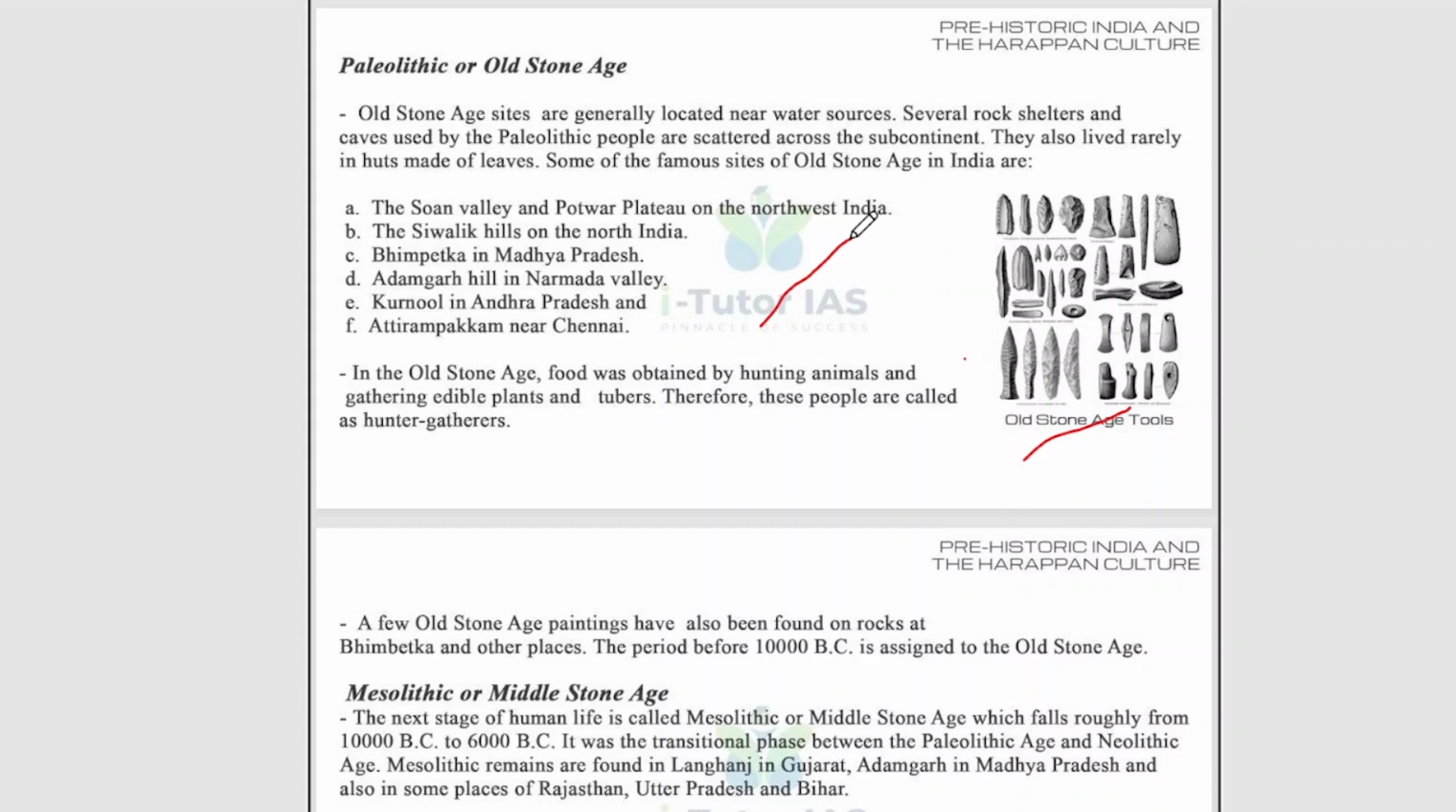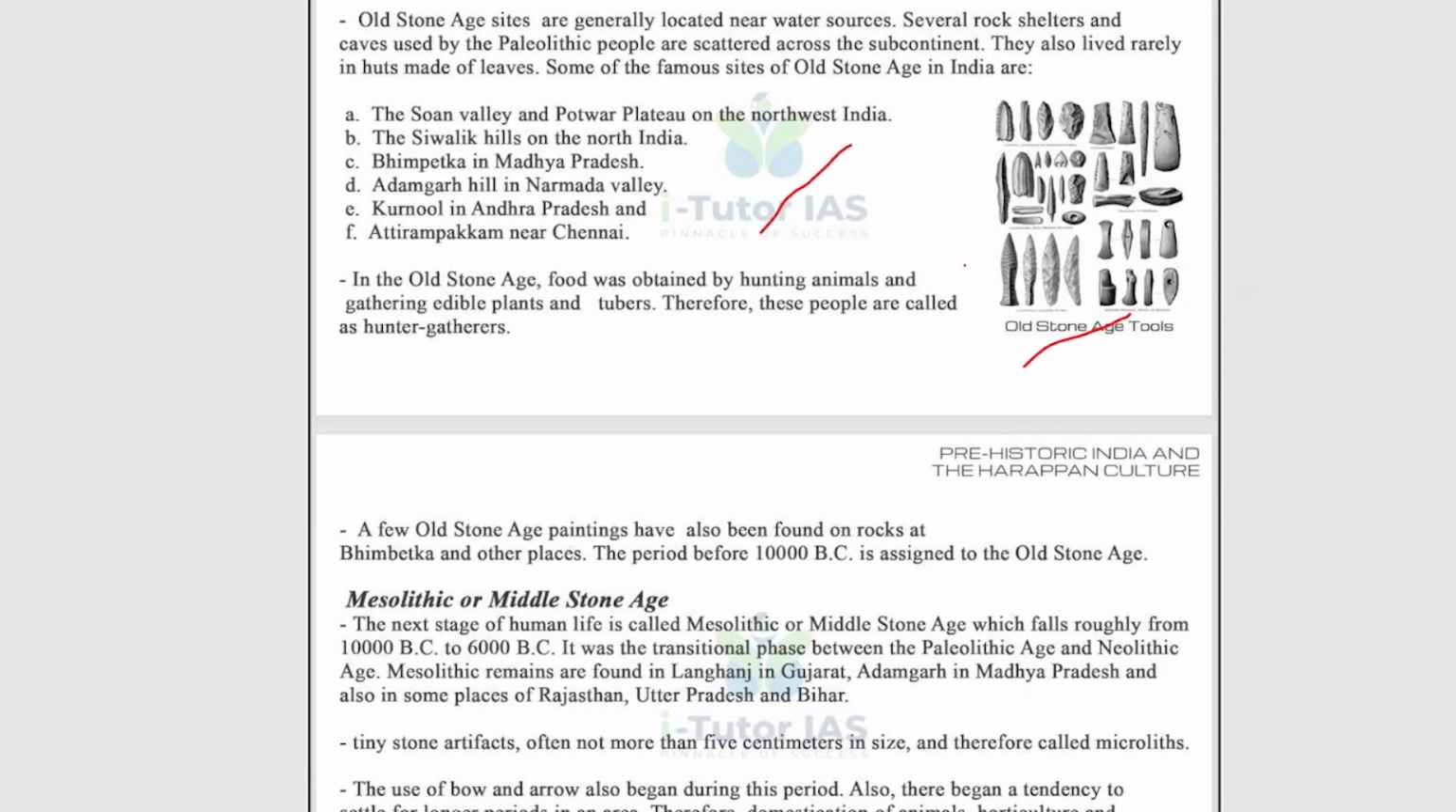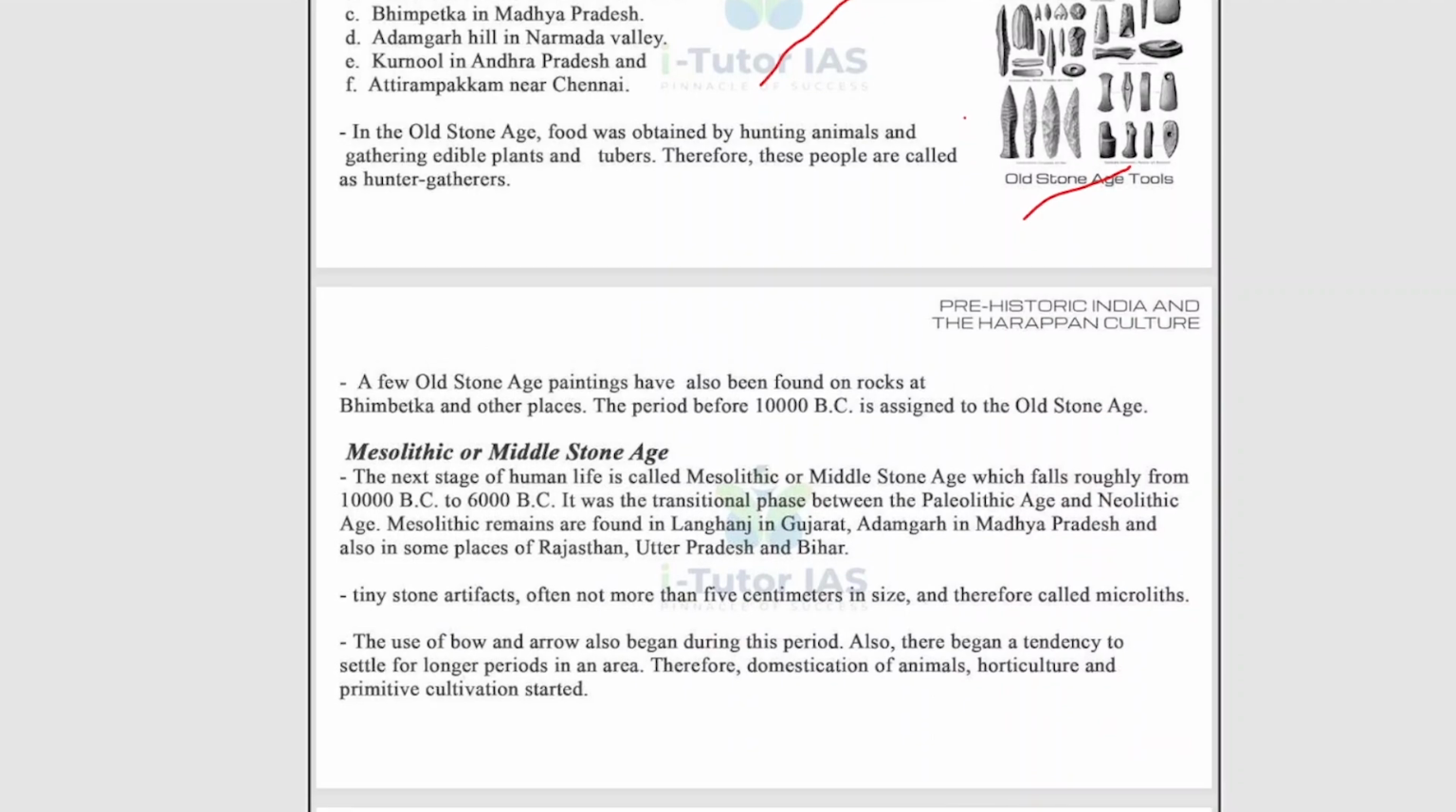In the Old Stone Age, food was obtained by hunting animals and gathering edible plants and tubers. Therefore, these people are called hunter-gatherers. A few Old Stone Age paintings have also been found on rocks at Bhimbetka and other places. The period before 10,000 BC is assigned to the Old Stone Age. Note that this period is BC.